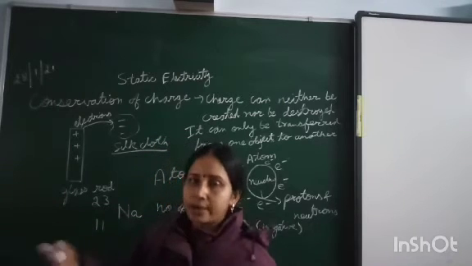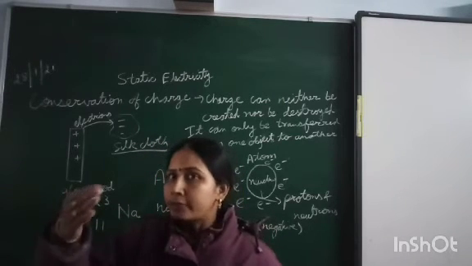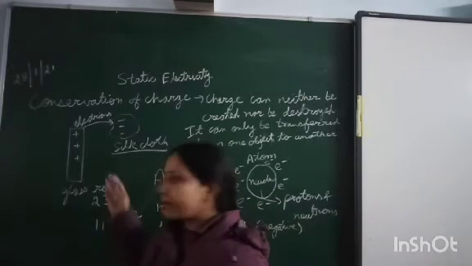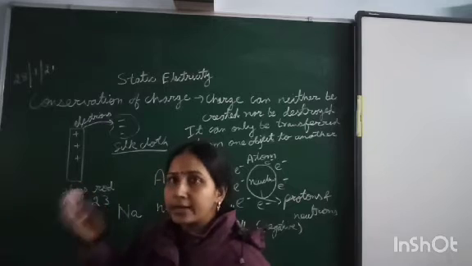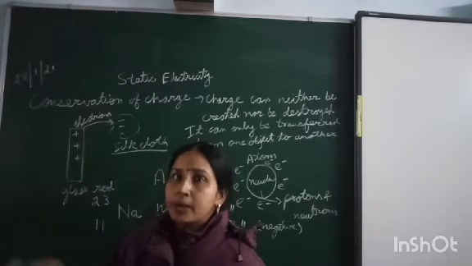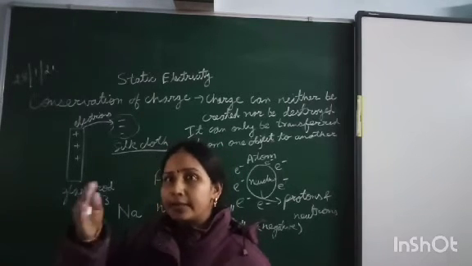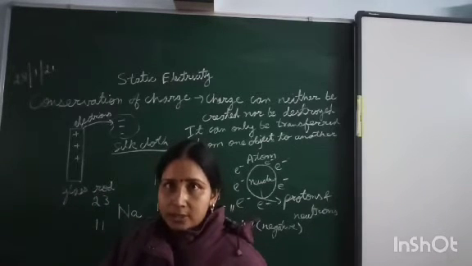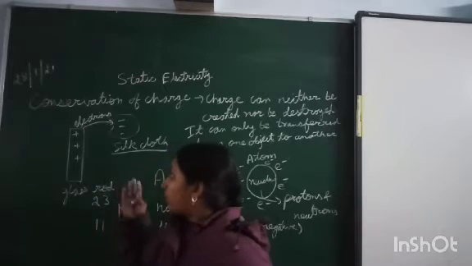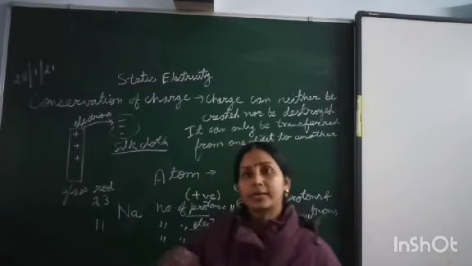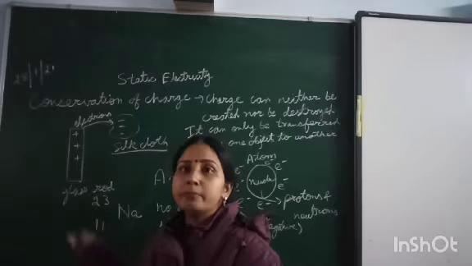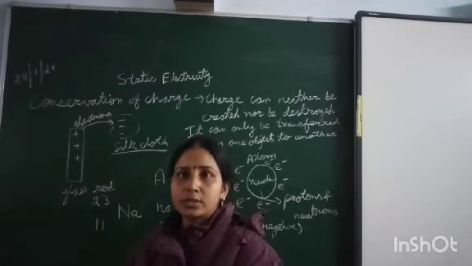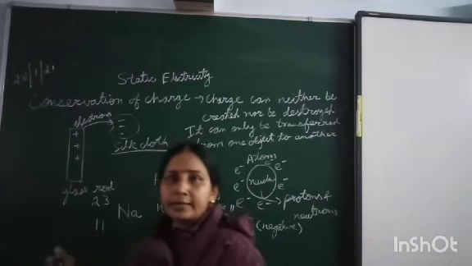Initially it had an equal number of positive and negative charges, so it was neutral. But once we rub, electrons will leave, so it will have a greater amount of positive charge. So the object from which electrons are removed becomes positively charged, and the object to which the electrons get attracted becomes negatively charged.